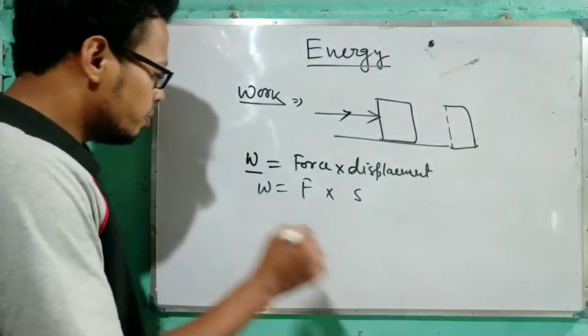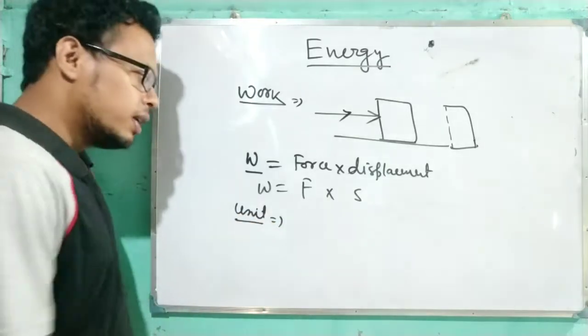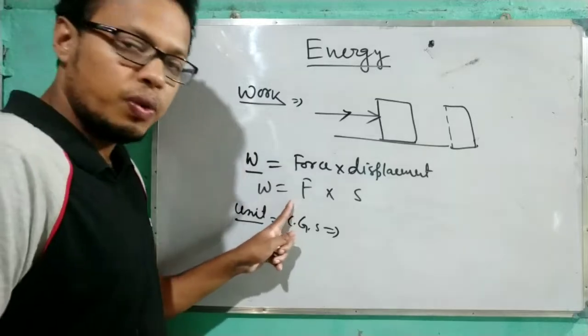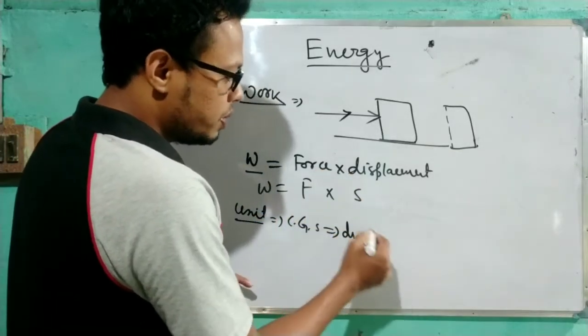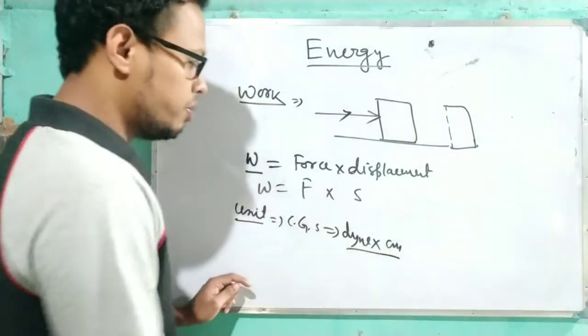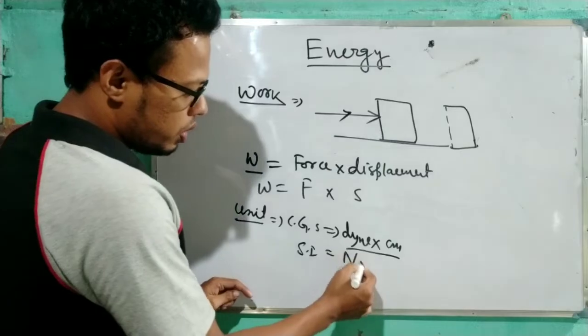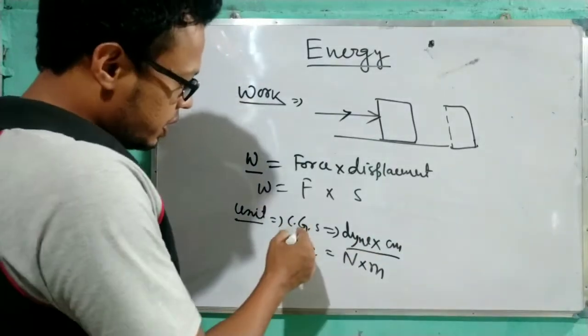Now come to the unit. What is the unit of work? First think about the CGS. What is the CGS unit of force? Dyne, into the CGS unit of displacement, which is centimeter. So dyne centimeter is the CGS unit of work, and the SI unit is Newton into meter. Clear? This is CGS, this is SI.